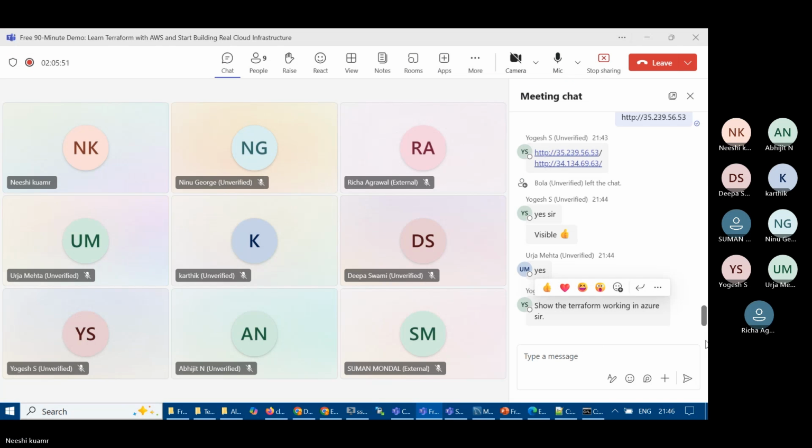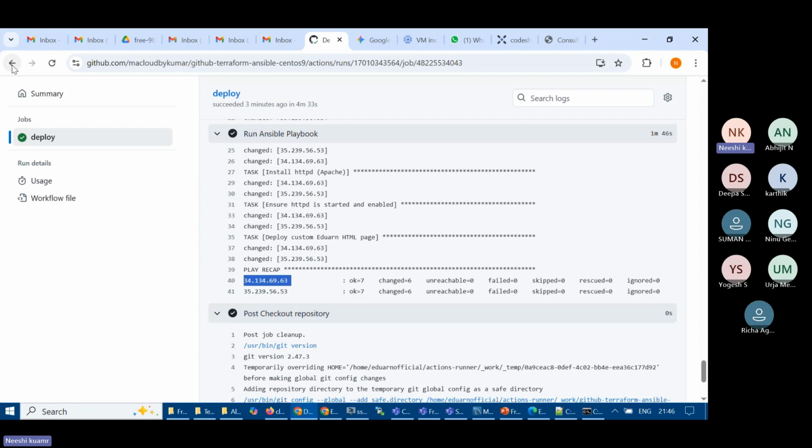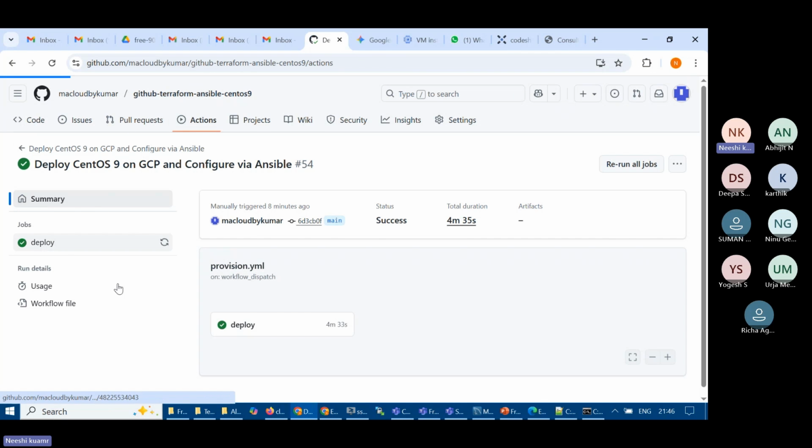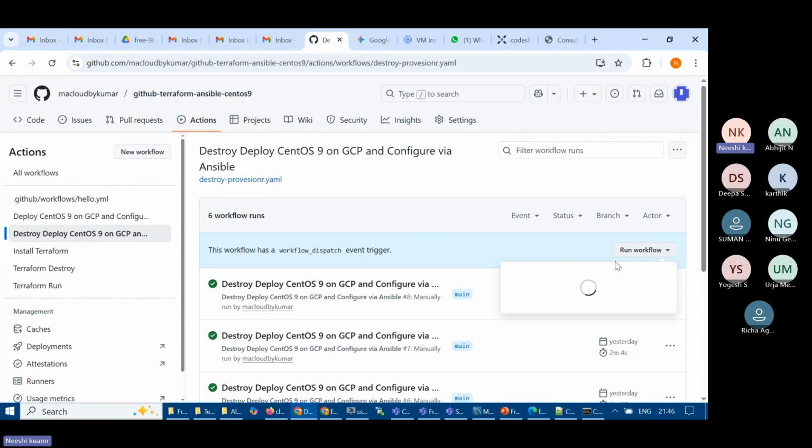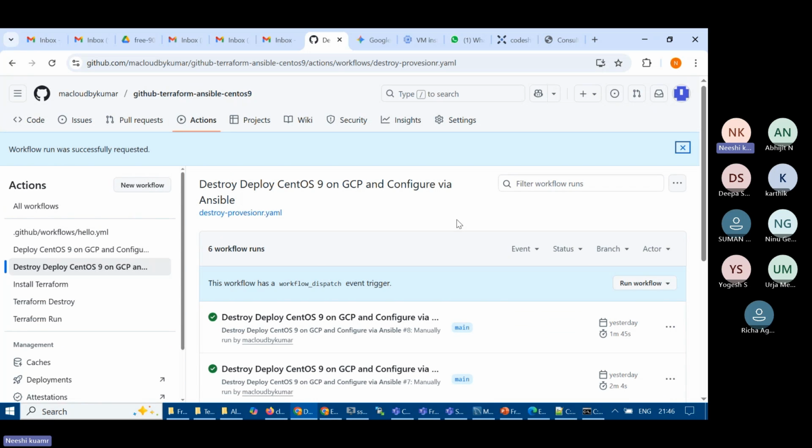Is it clear, everyone? Now, once this resource is done and you're able to see the output, let's say I don't want to keep this application up and running. I'll go here, choose Actions, and perform the destroy. It is not required anymore, and it is all done automatically. So this is the way we teach it. We show them how to run end-to-end infrastructure, from creation to destroy.